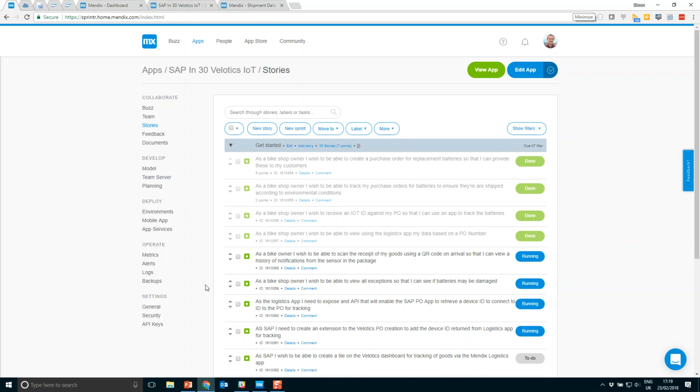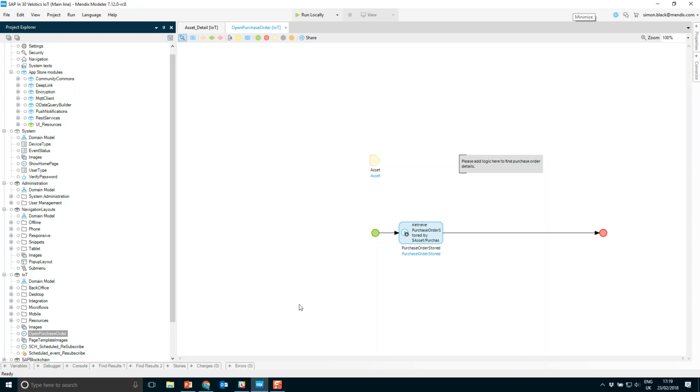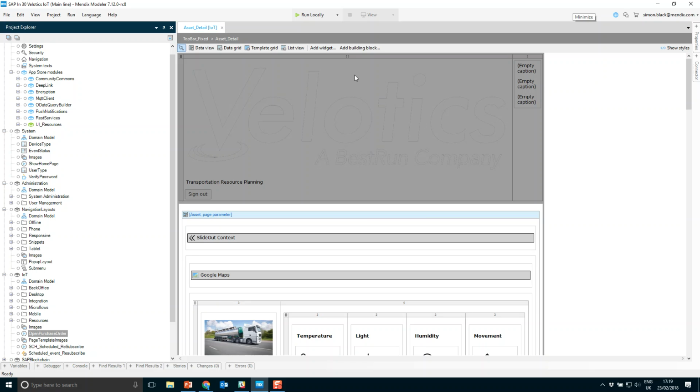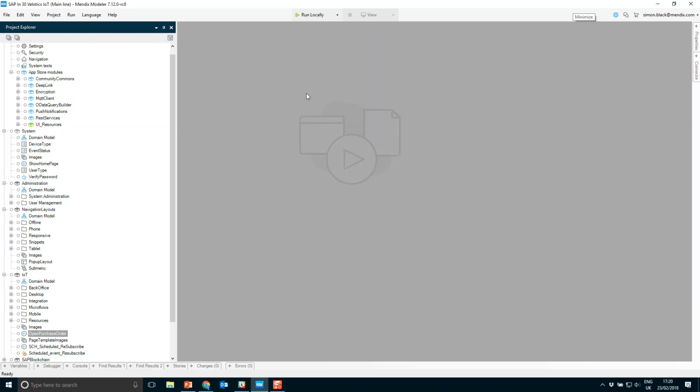So to implement this change, I need to switch into our desktop version of our application. The desktop tool is a development tool on my desktop, which enables me to develop offline and sync the changes that have been made from the web modeler and decide what we're going to develop and extend that particular model. So the same model that we developed upon in the web modeler is available in the desktop modeler. So we don't need to do any handover processes. The models will be kept in sync and we'll be able to develop upon the same application.